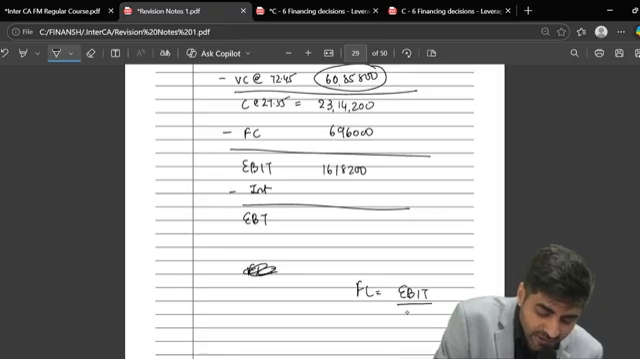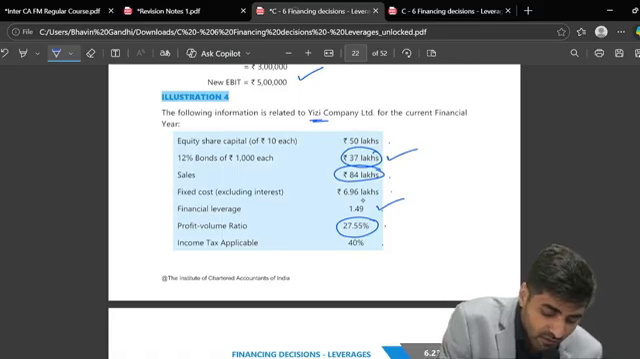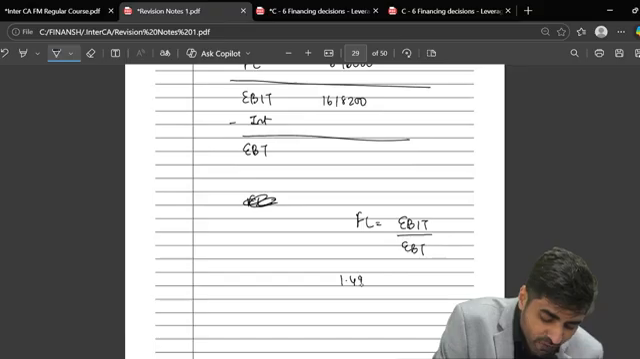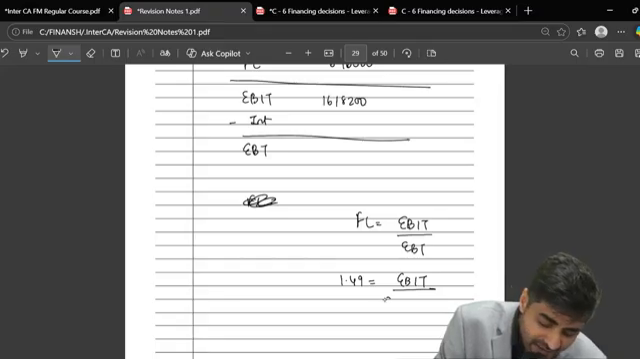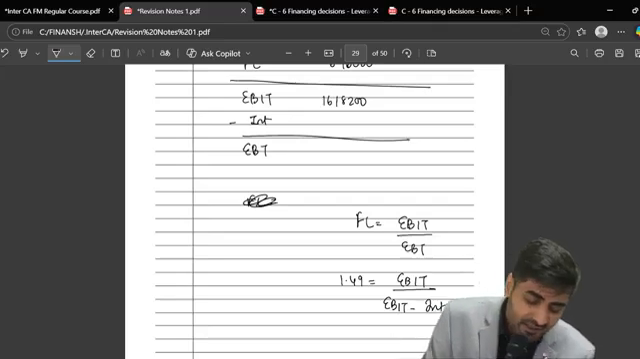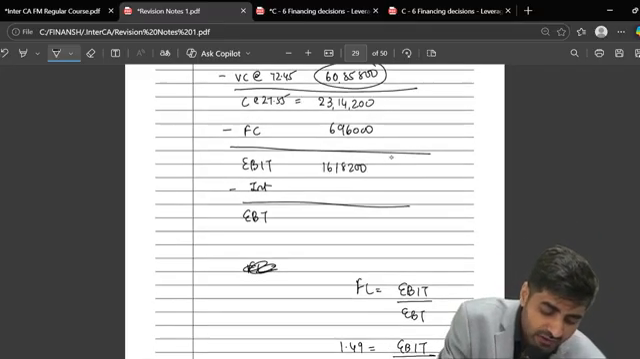EBIT upon EBT. Can you please give me what is FL? How much is it? 1.49. So 1.49 is equal to EBIT upon EBT. Can I say EBT is nothing but EBIT minus interest? So that is nothing but EBIT minus interest. Now give me what is the EBIT which you have got.